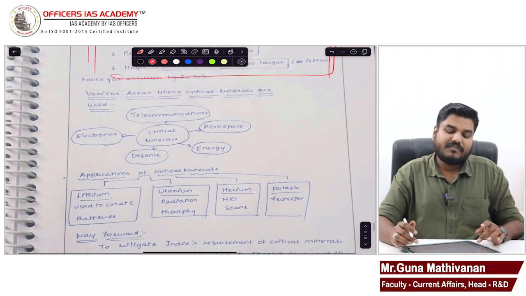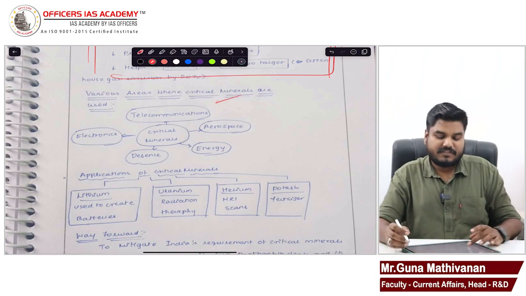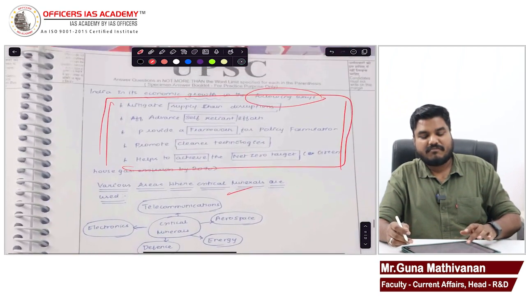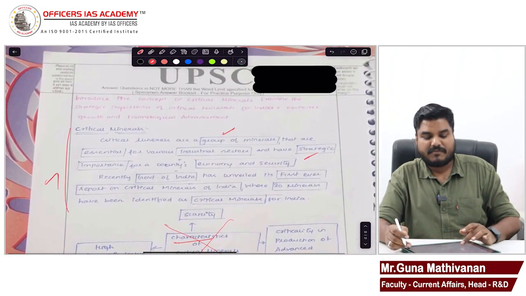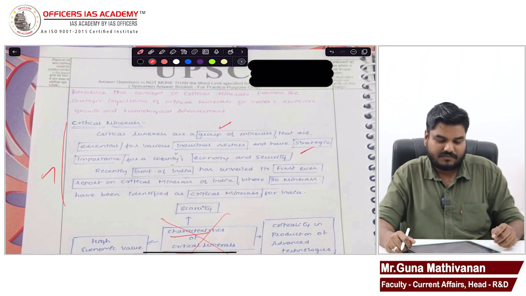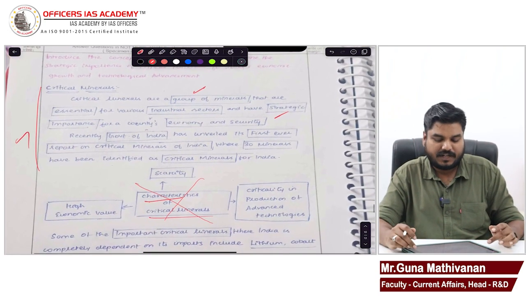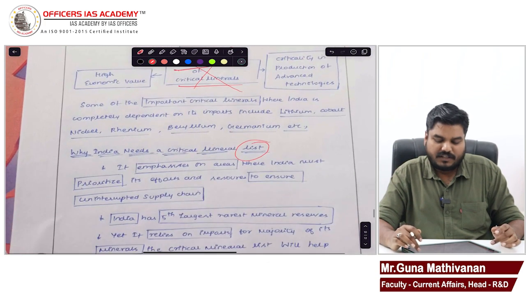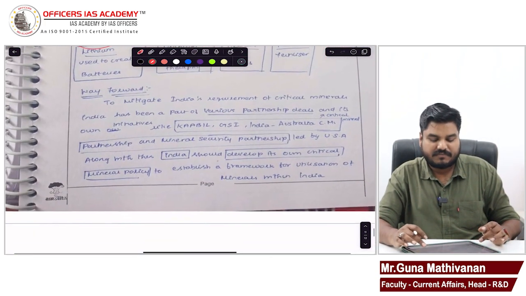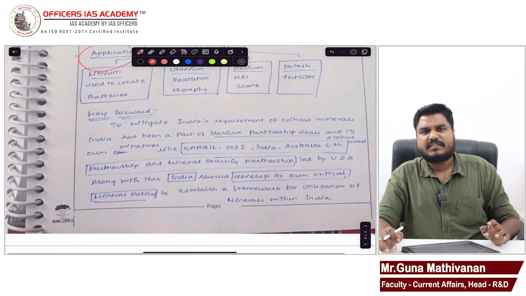But from there, again, you went for the usage, where critical minerals are being used, the application of critical minerals. So this answer is a complete deviation. Someone who has written this, you know what I'm conveying. That is one thing which you could have avoided. There is a complete deviation from the demand of the question. Others have written well.